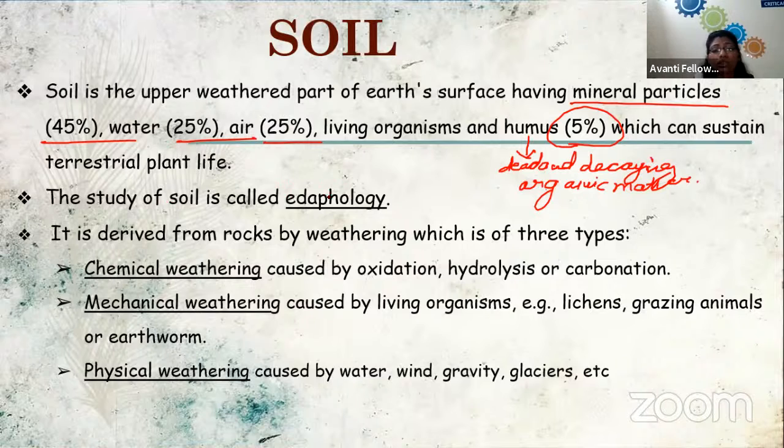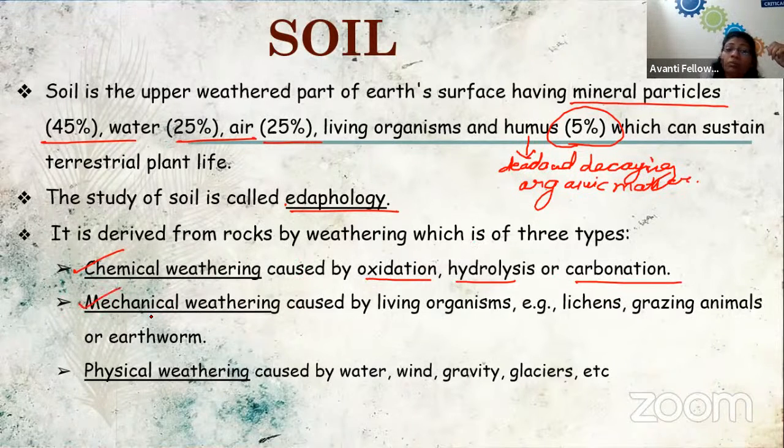Okay, dead and decaying organic matter which is present in the soil. The study of soil is known as pedology. We have studied that different types of soils are found, and these soils can also get weathered. The soil can be destroyed, and there are several reasons for soil weathering. It can be caused by chemical weathering, that is by oxidation, hydrolysis, or carbonation.